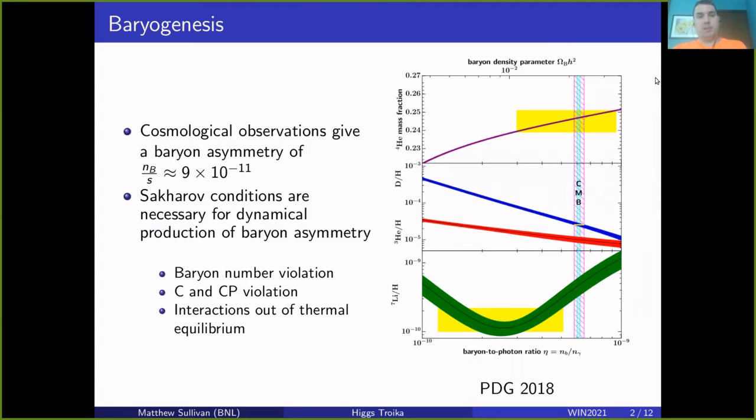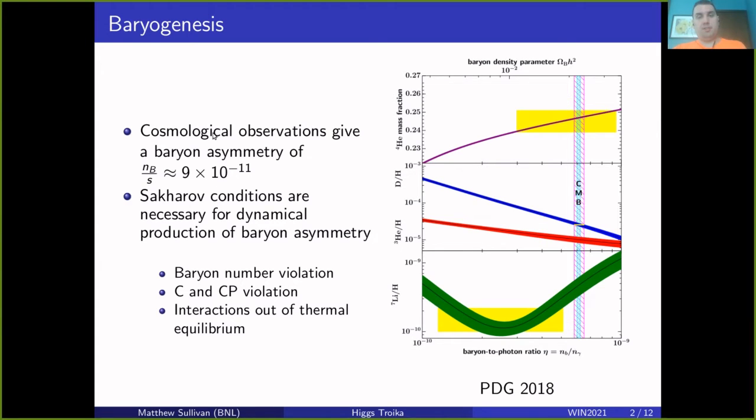To begin, I'm going to go over baryogenesis and the baryon asymmetry of the universe. From various cosmological observations, from CMB measurements and measurements of BBN, in other words, different ratios of nucleon number densities, we have some observed value of the photon number density and baryon number density of the universe. A more convenient parametrization for our purposes is the number density of baryons to the entropy density of the universe, which is around 9 × 10⁻¹¹.